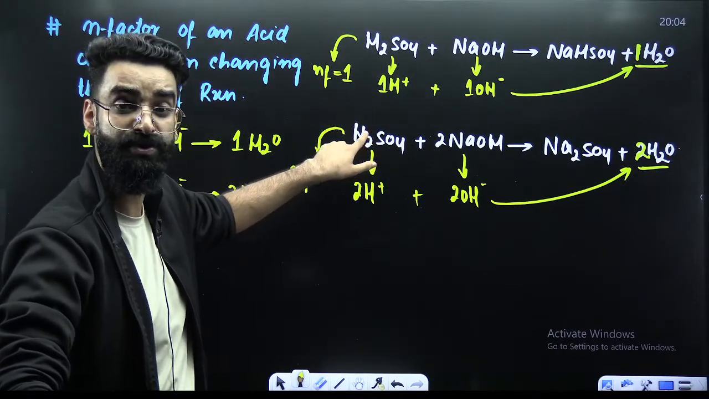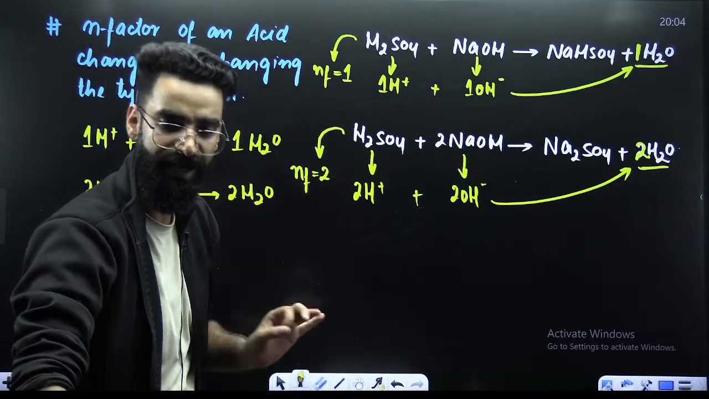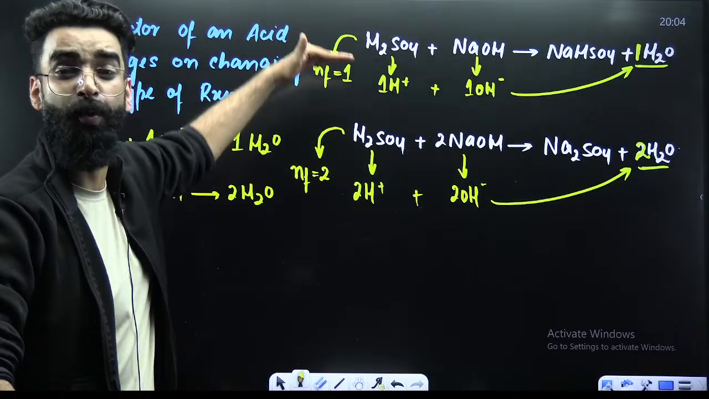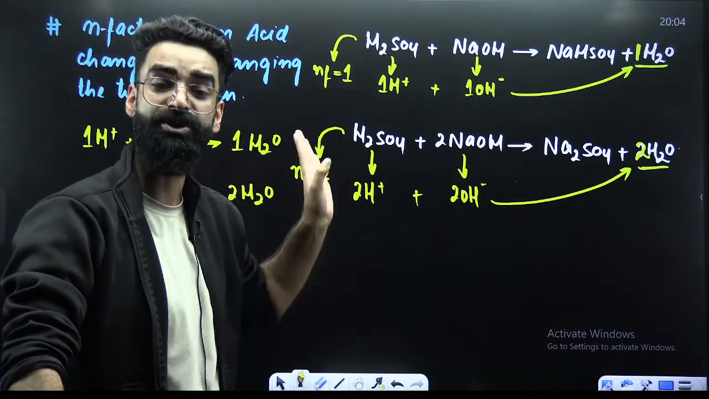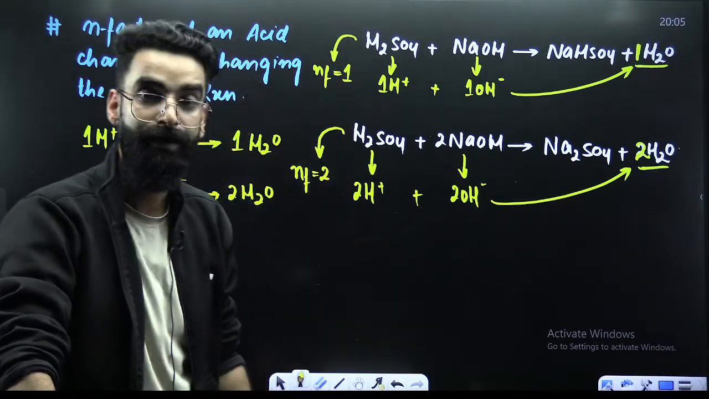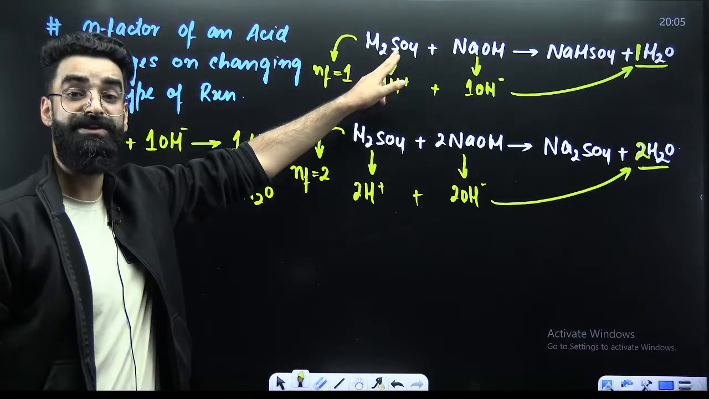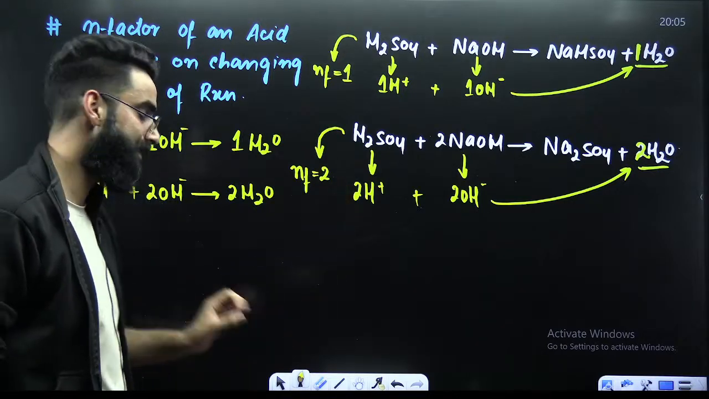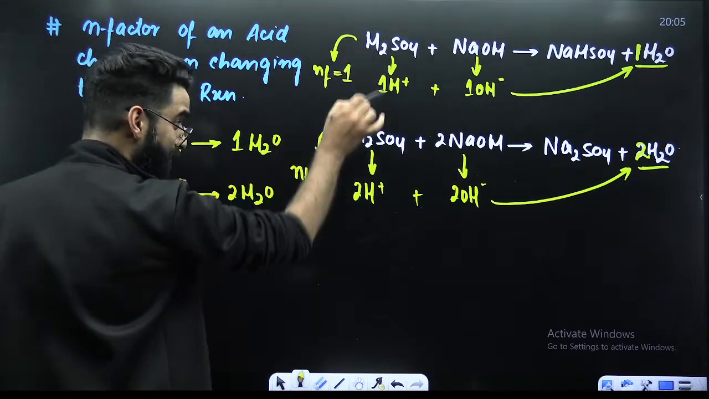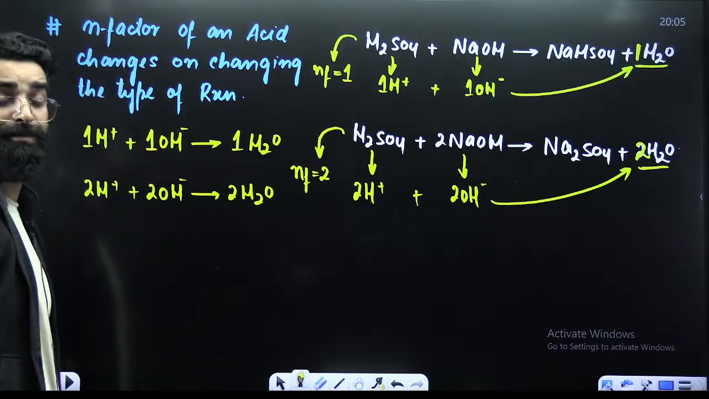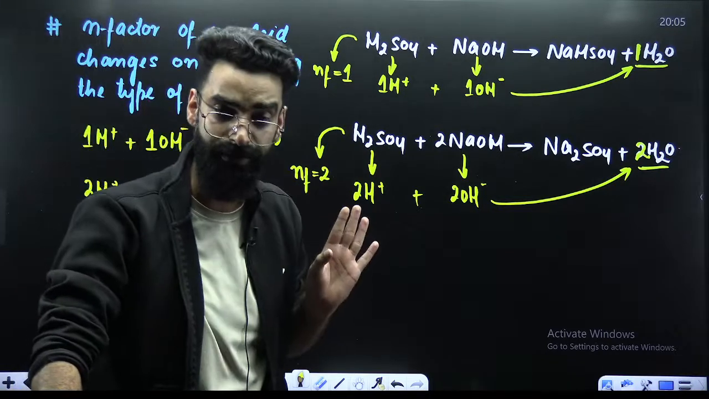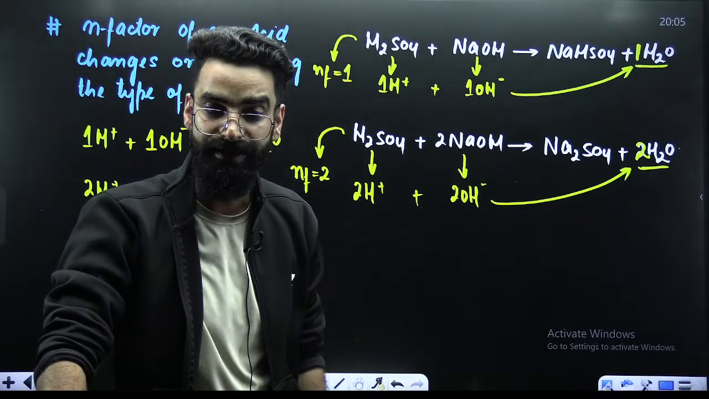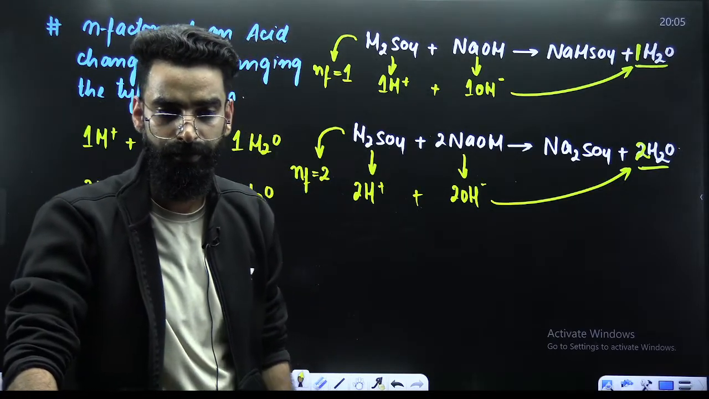It will be molar mass of H2SO4 divided by 2. So if I ask you whether you are getting the same equivalent mass for H2SO4 in both the reactions, no. In the first reaction, equivalent mass of H2SO4 is equal to molar mass by 1. In the second one, it's molar mass divided by 2, right? So equivalent mass of the same substance is coming out to be different.